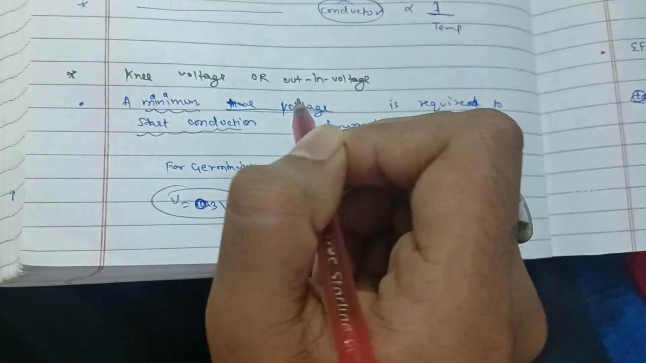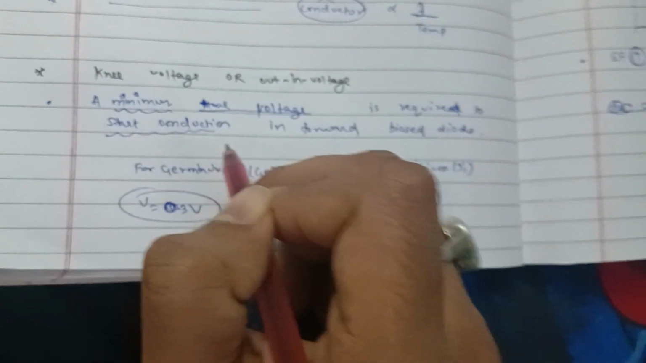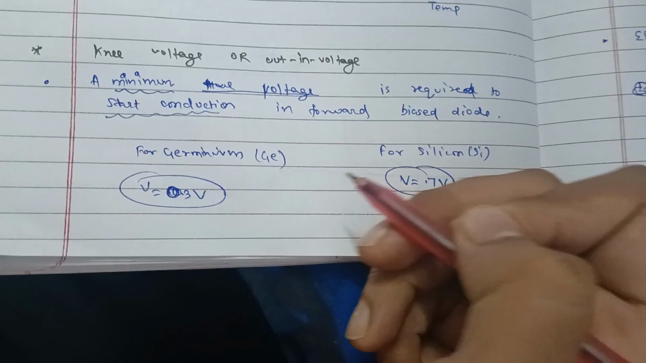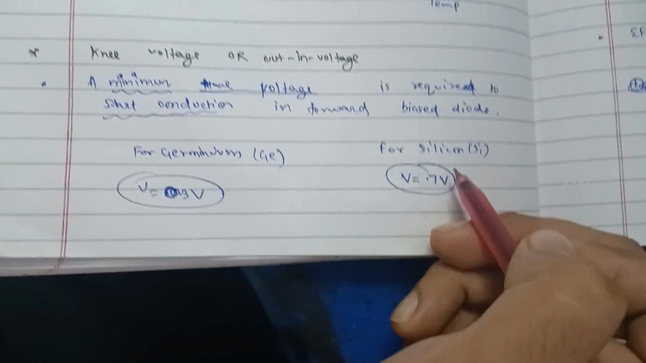Knee voltage or cut-in voltage. A minimum voltage is required to start conduction in a forward bias diode. For germanium it is 0.3 volt and for silicon it is 0.7 volt.